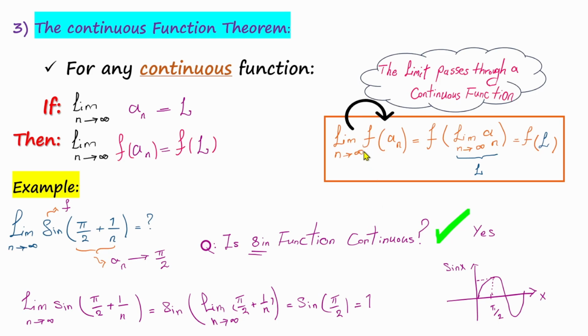So for finding the limits of any example by this rule, we just make sure that the function is continuous. Then we can let the limit pass through the function.